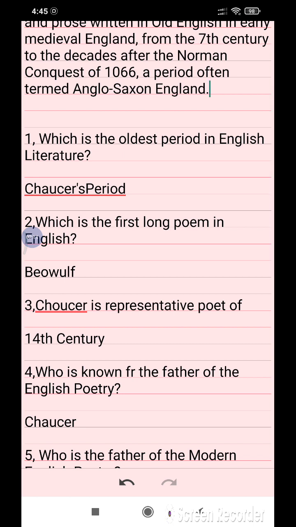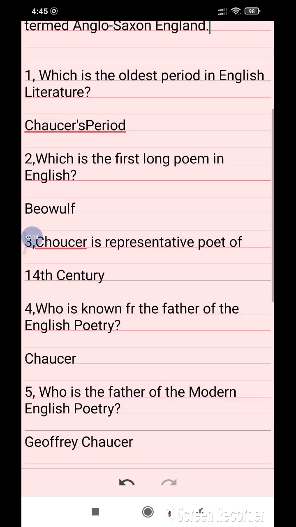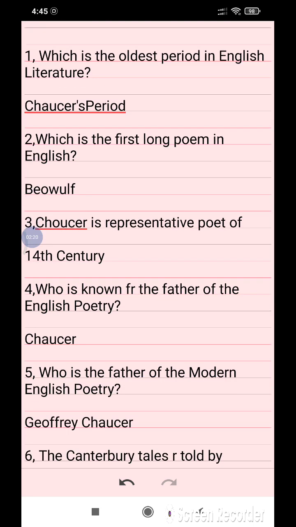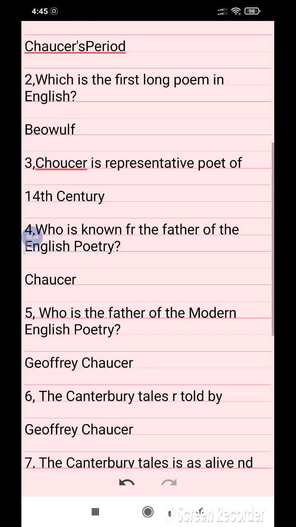So here we have some questions. Which is the oldest period in English literature? Chaucer period. Which is the first long poem in English? Beowulf.